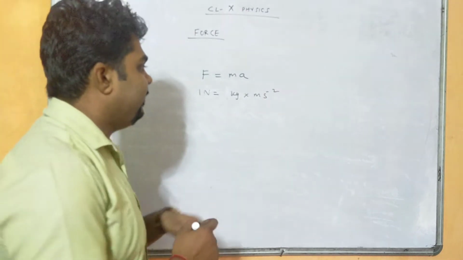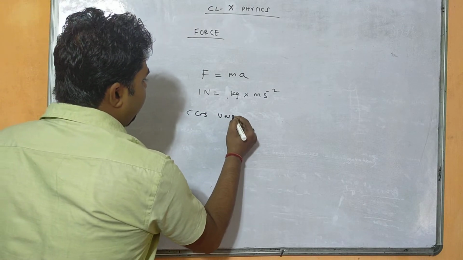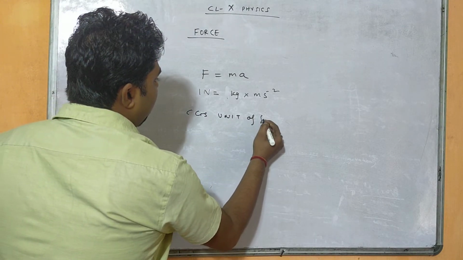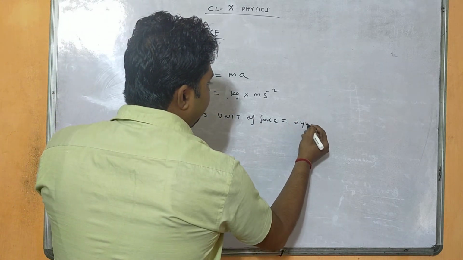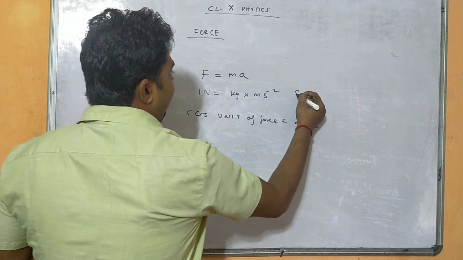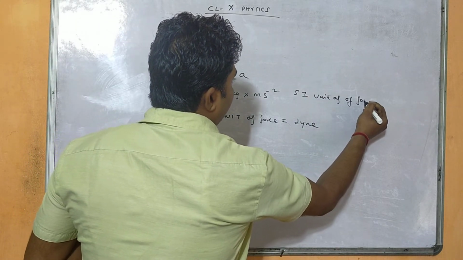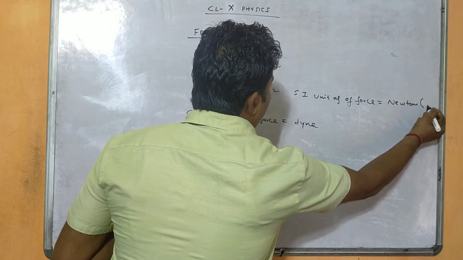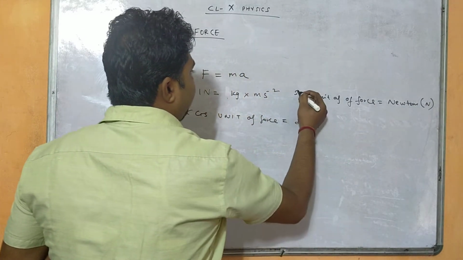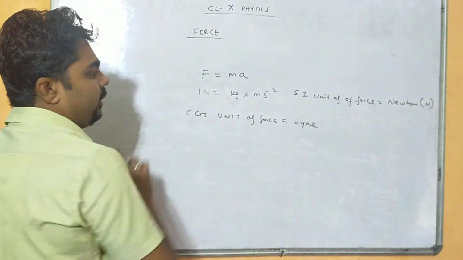So what will be its CGS unit then? The CGS unit of force is dyne, right? The SI unit of force is Newton, and it is denoted by capital N, right? Now 1 Newton equals 1 kg meter per second square.